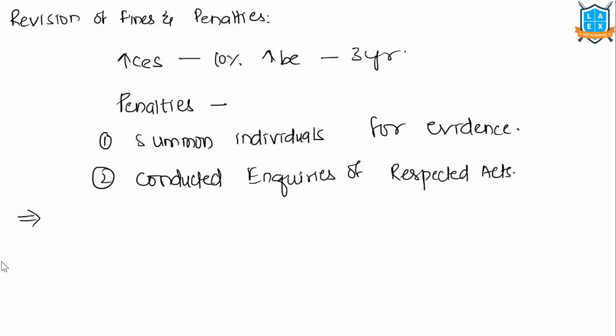For instance, in the Environment Protection Act 1986, appeals may be filed with the National Green Tribunal within 60 days from the order.